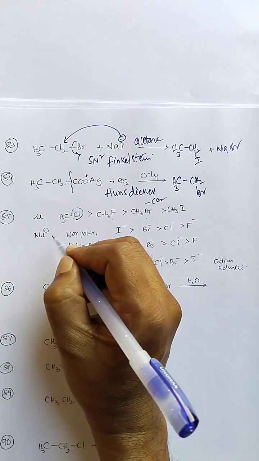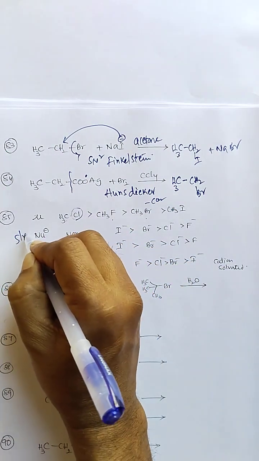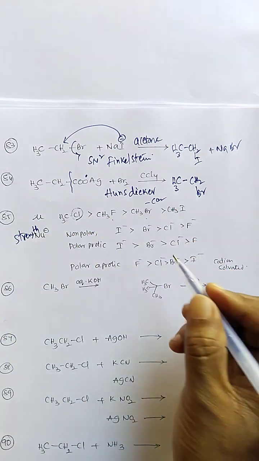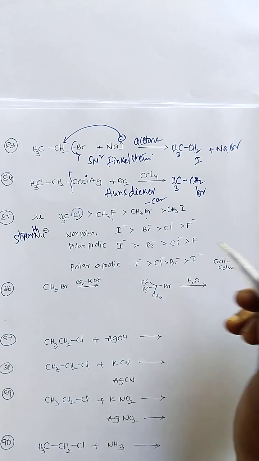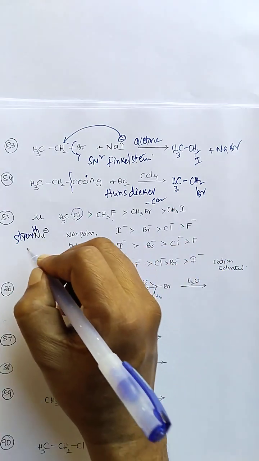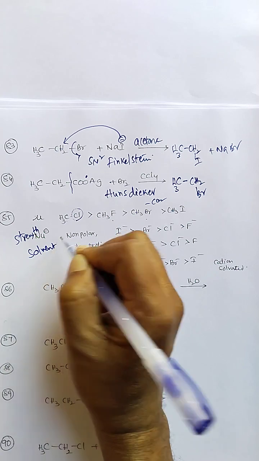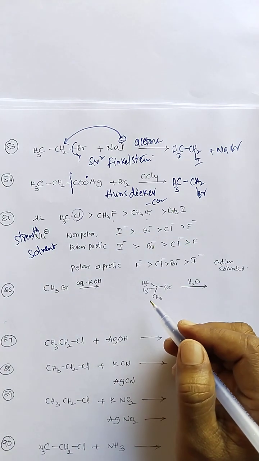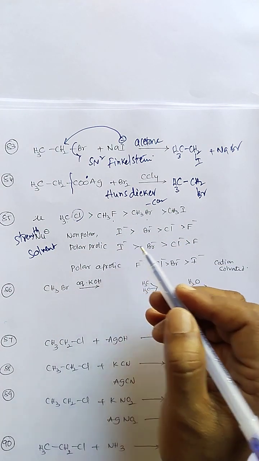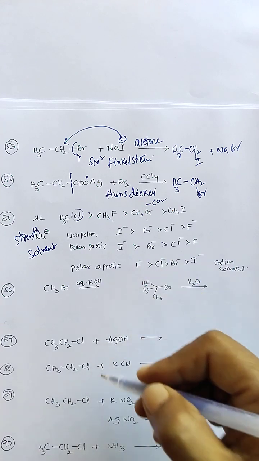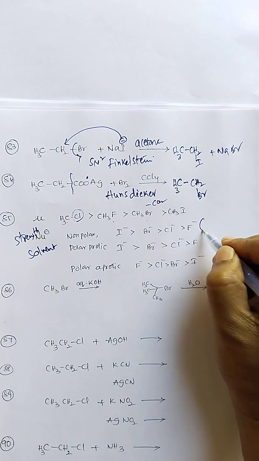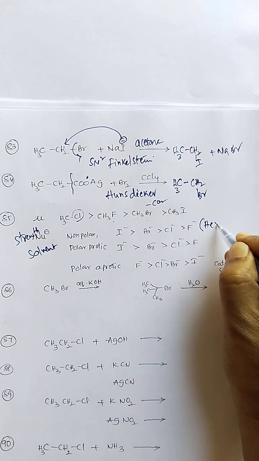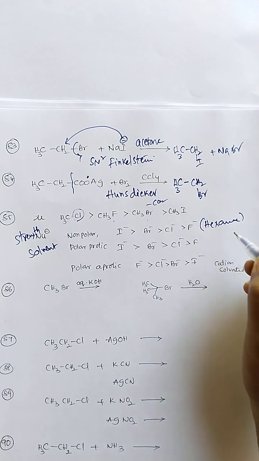Next, nucleophilicity in alkyl halides depends upon the solvent system. Based upon the solvent taken and its polarity, the nucleophilicity varies. Non-polar solvents means hydrocarbons, hexane, benzene; those are the non-polar solvents.